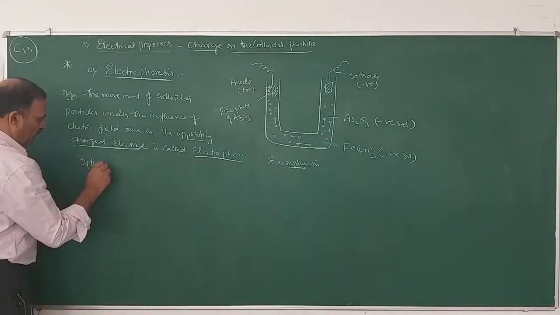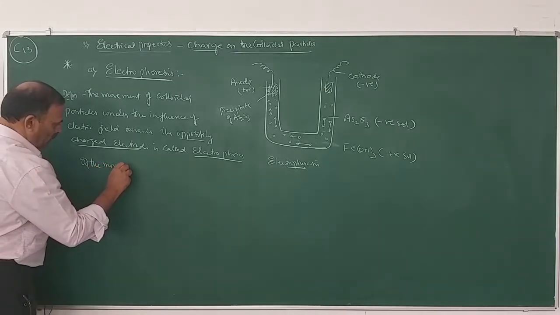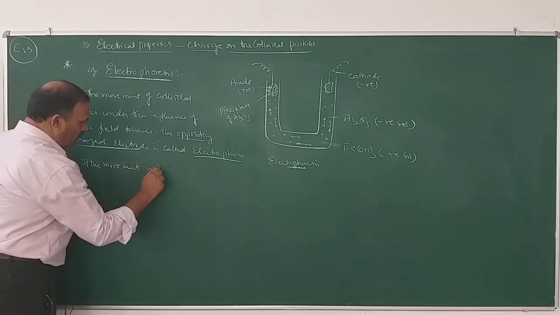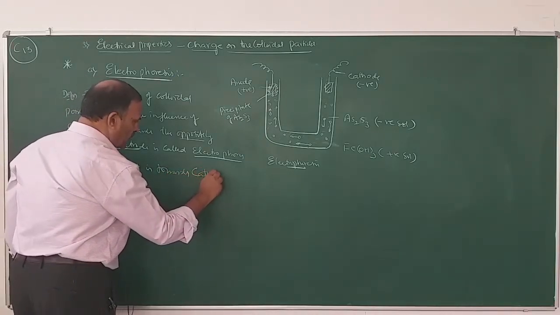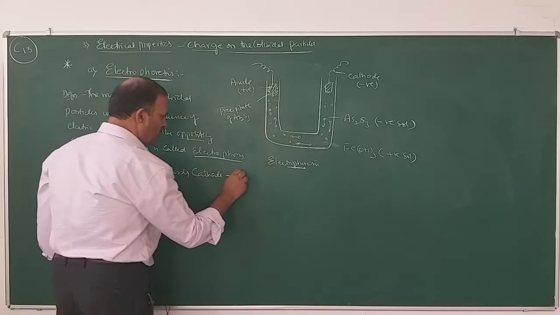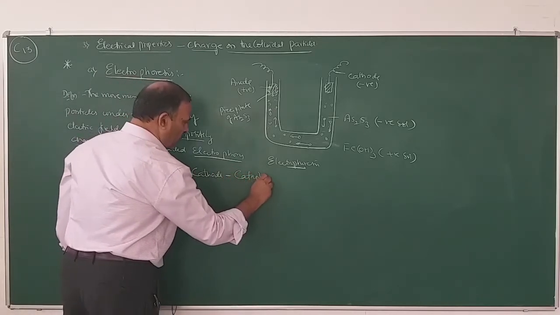If the movement is towards the cathode, it is called cataphoresis.